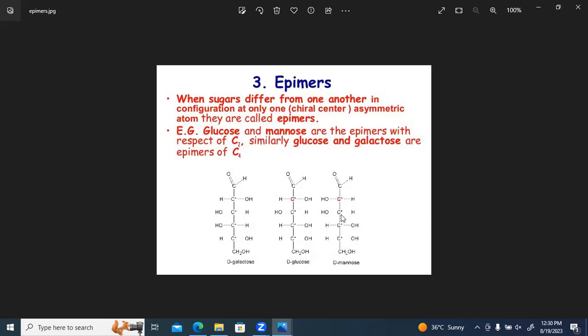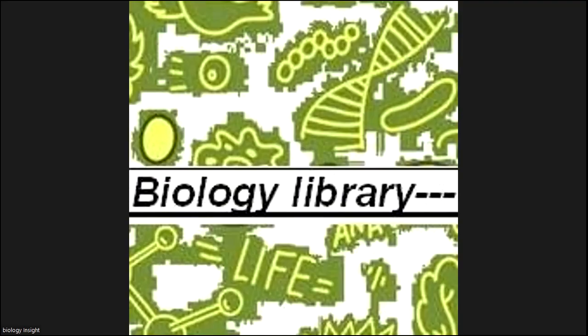D-mannose also has the same thing. Now, where does the difference come? Here is the difference, on carbon 2. In carbon 2, D-glucose has H on the left side and OH on the right, whereas in D-mannose, OH is on the left side and H is on the right side. So, we can say that D-glucose and D-mannose are basically epimers of each other. So I hope epimerism is clear to everyone.